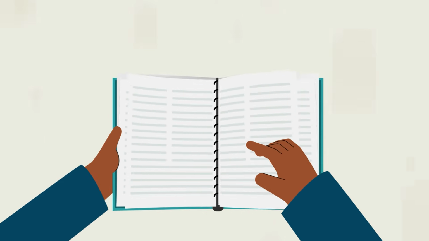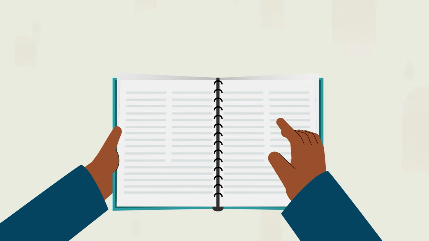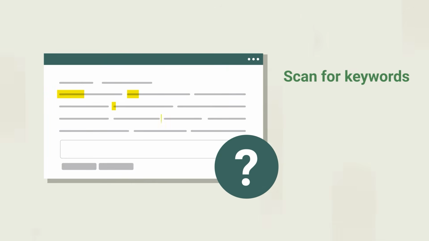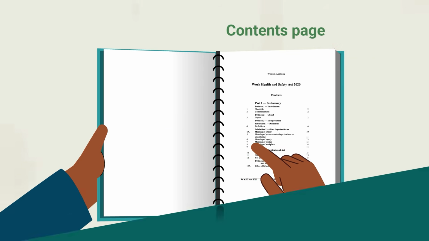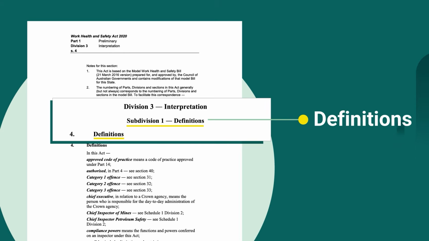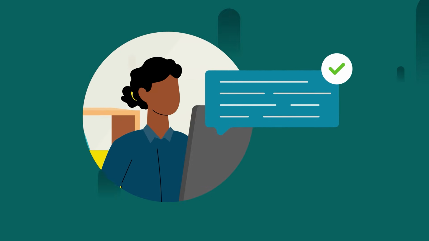Start by familiarising yourself with the content pages of both documents. Scan for keywords in the questions and then look for these words in the contents page. Pay special attention to the definitions in the Act, and the terms used in the WHS Mines Regulations. These will help you locate answers faster.